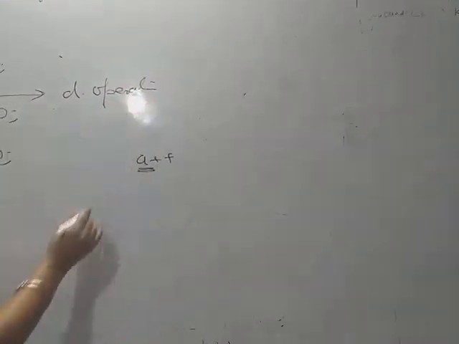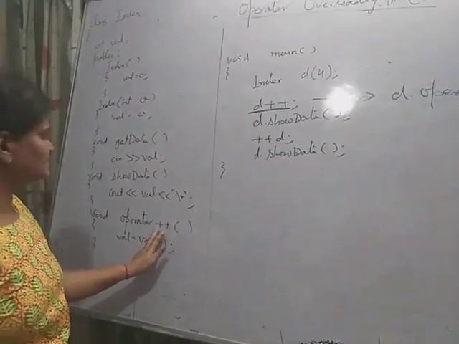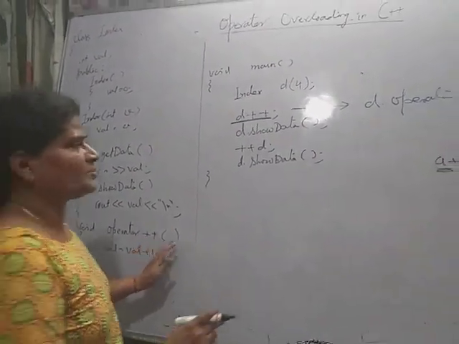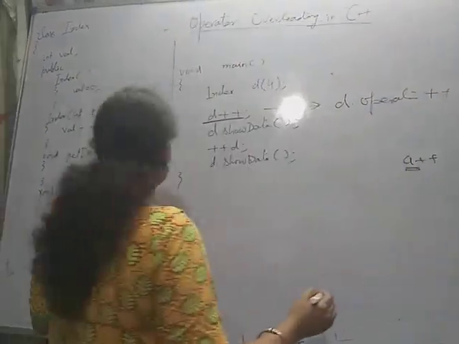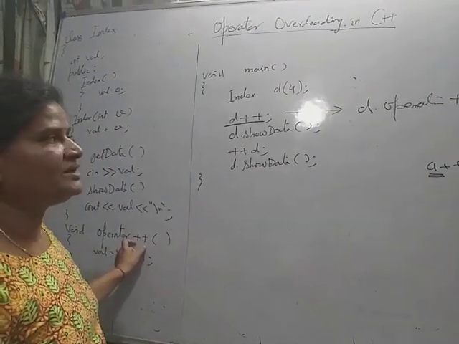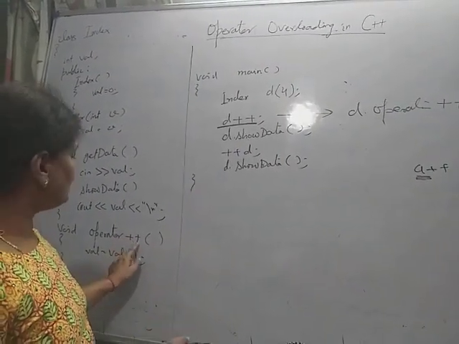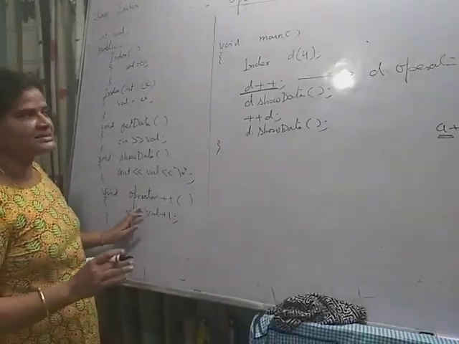So this is internally converted into d dot operator plus plus. Here plus plus is the name of the function and operator is the keyword.